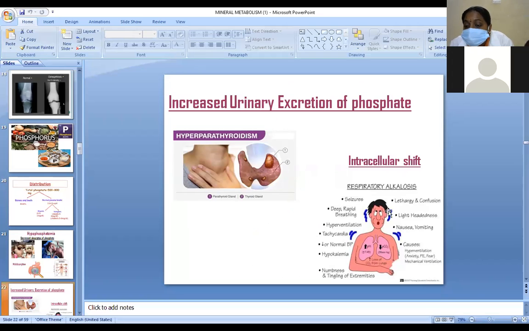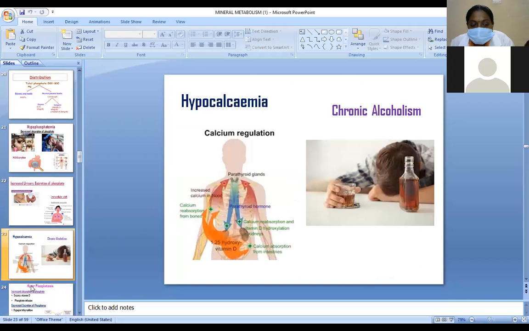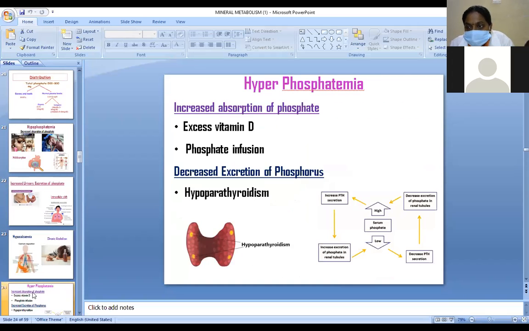The conditions are mainly lethargy, confusion, lightheadedness, nausea, vomiting, seizures, hyperventilation, bradycardia, and also hypokalemia. These are mainly disorders of respiratory alkalosis. Next, an example is chronic alcoholism. Hyperphosphatemia means elevation of phosphorus.